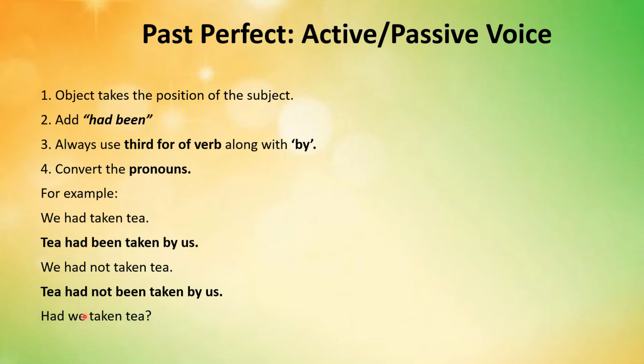See the third sentence, which is in interrogative form, and it's the active voice form of past perfect tense. Had we taken tea? It becomes had the tea been taken by us?